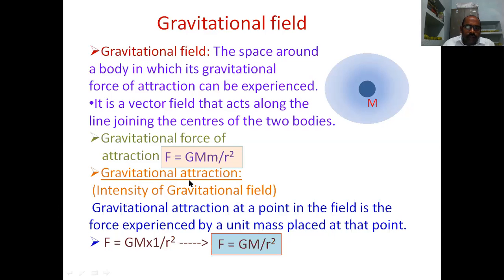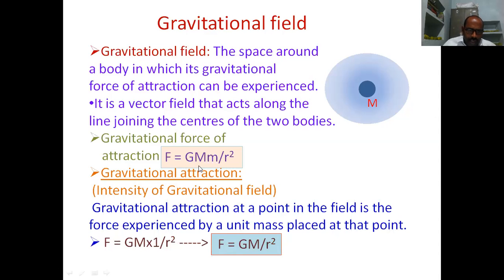If the intensity of the gravitational field is more, that means the gravitational attraction is more. The definition: the gravitational attraction at a point in the field is the force experienced by a unit mass placed at that point. Simply, the force per unit mass in the field at a particular point. That is the gravitational attraction or intensity of the gravitational field. If it experiences more force, the intensity of the gravitational field is more.